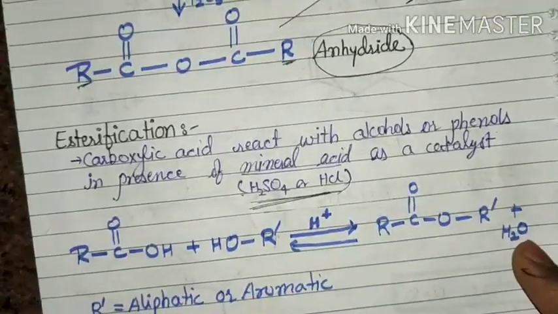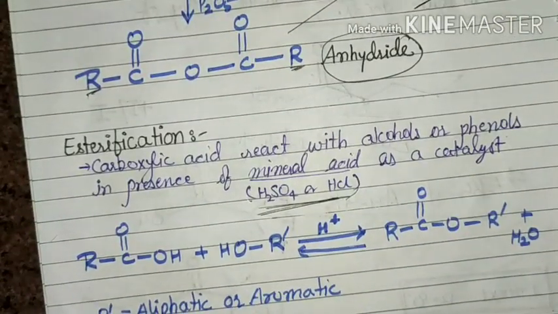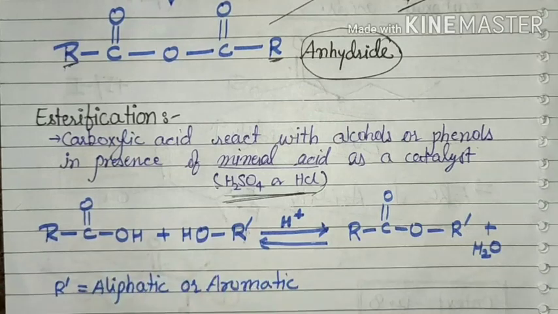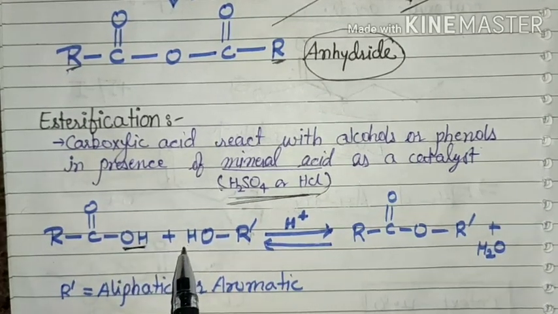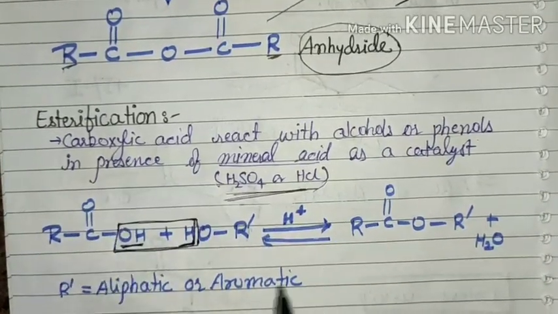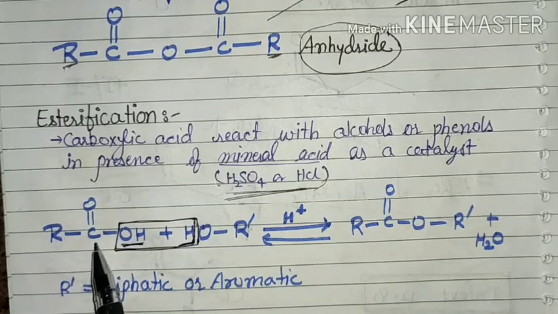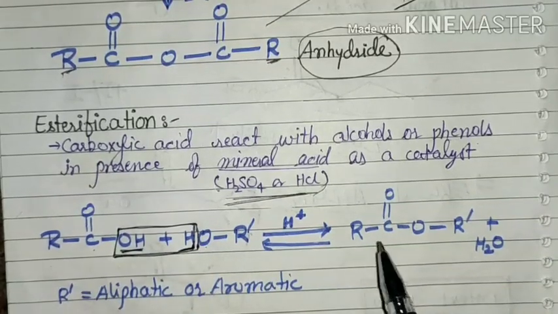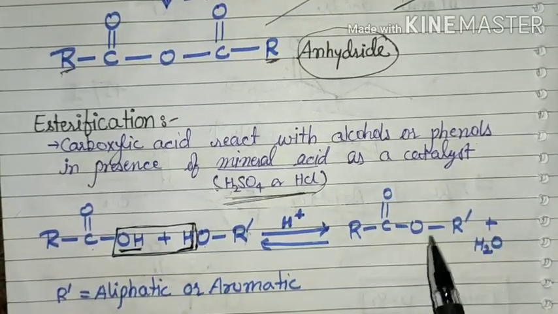In esterification, I also use the representative reaction. In class 10 you learned that carboxylic acid reacts with alcohol in the presence of an acid or a base. Generally we use acid. In the presence of acid it gives the ester. This is the esterification reaction. In this representation, this OH and this H are removed as a water molecule, and the oxygen of the alcohol molecule joins to the carbonyl center and forms RC double bond O R dash. This one is the ester.